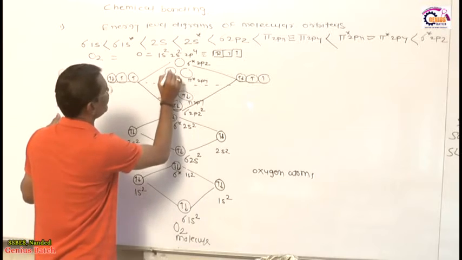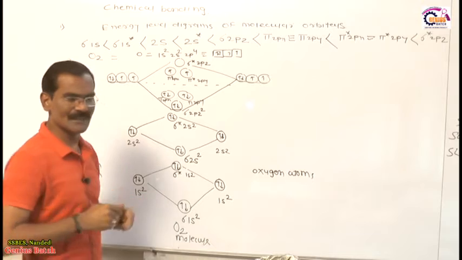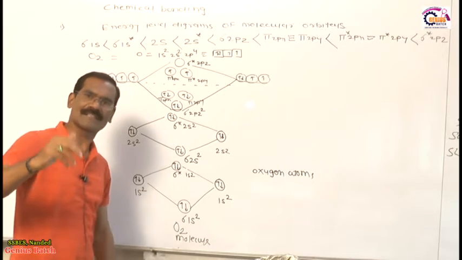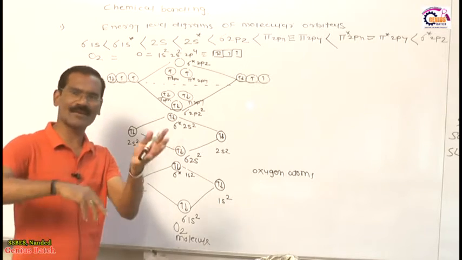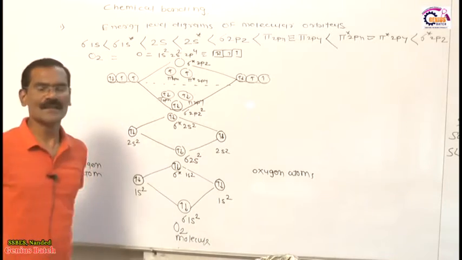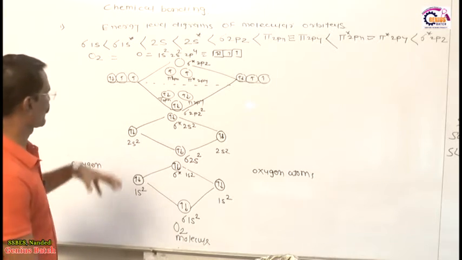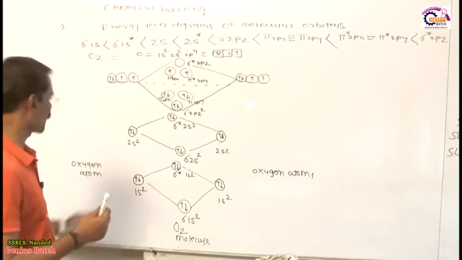2 electrons enter the anti-bonding orbitals, but without pairing, because these 2 orbitals have the same energy. Whenever same-energy orbitals are there, then according to Hund's rule, we fill the electrons unpaired first, and if electrons remain, then pairing takes place. So this is a very important phenomenon related to the molecular orbital concept. As per my idea, you don't have any problem.